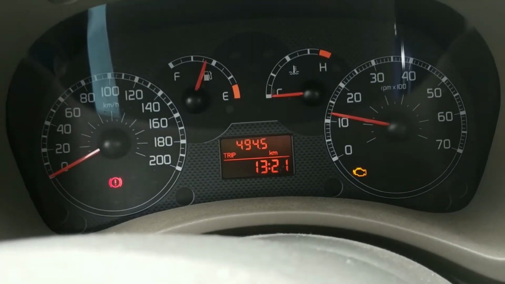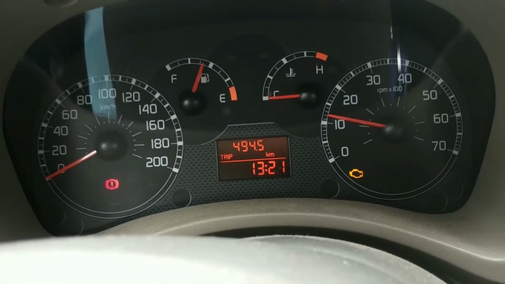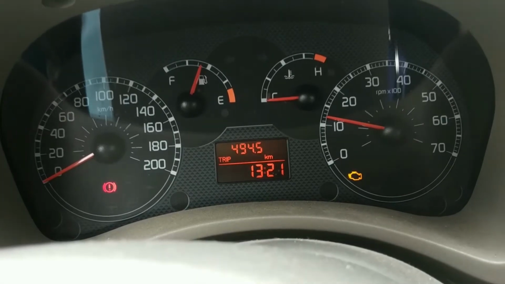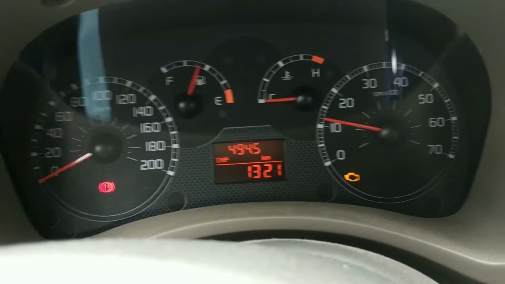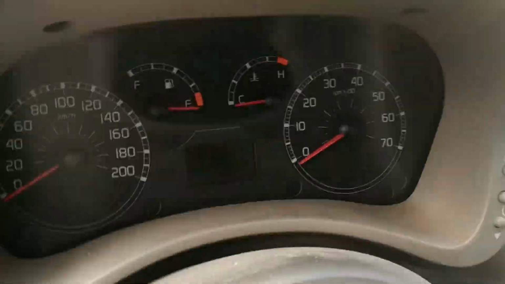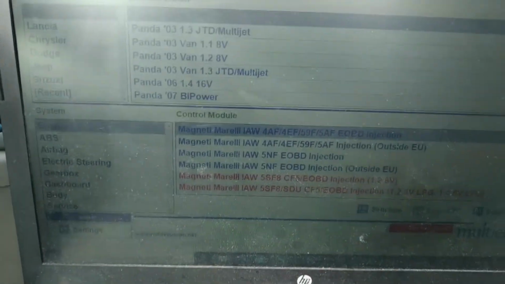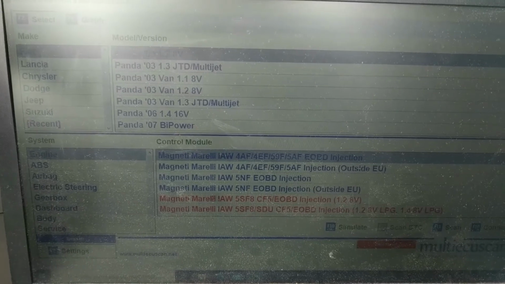The check light is on. Let's see why it is on. It's due to the raised voltage. Okay, Engine Fiat Panda.